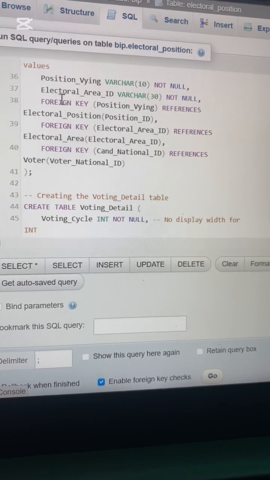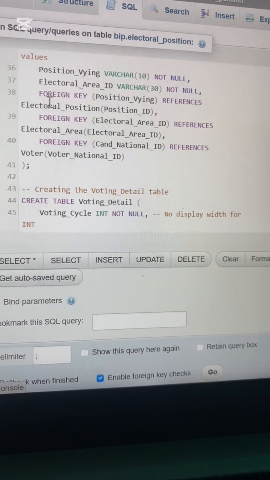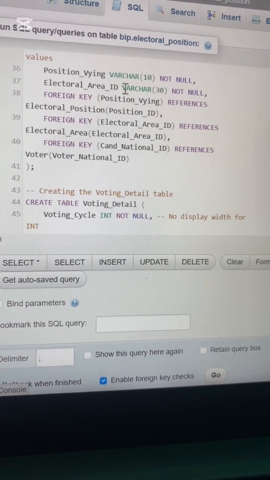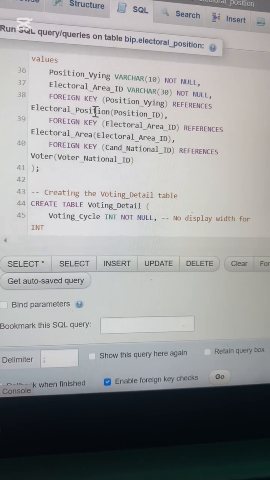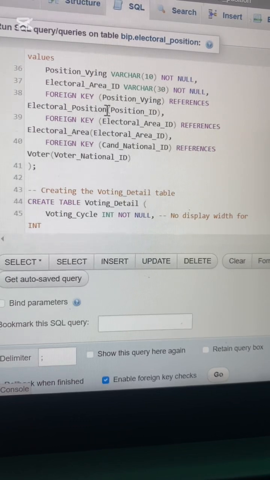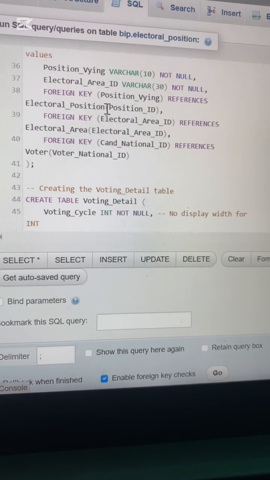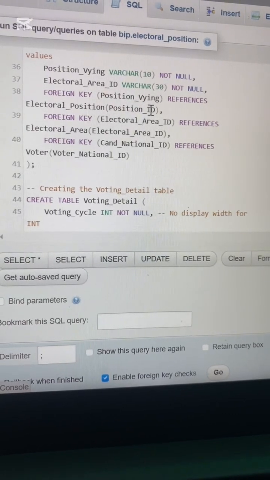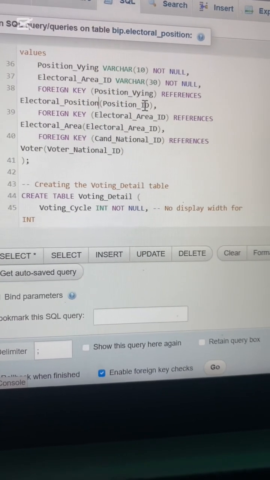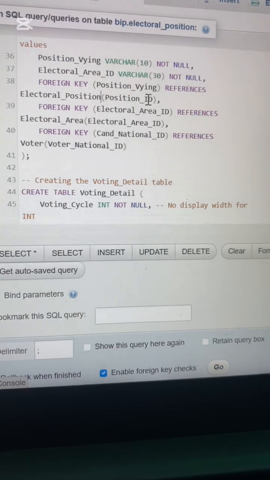Vying, varchar. So the foreign key, same thing here. Foreign key, then the name of the column in this table references the name of the other table and the column, which is the same as this one. So position vying is the same as position ID. They are basically the same column but in different tables.